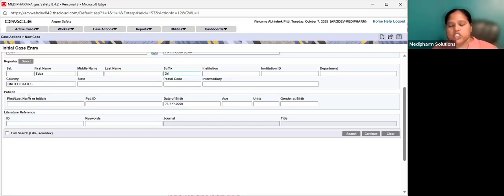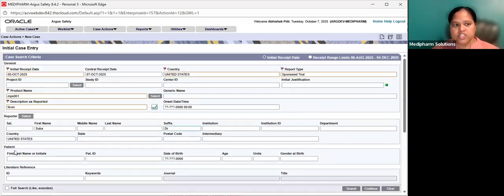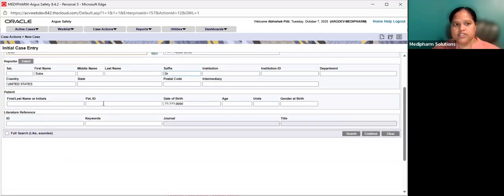And then finally, patient details. Okay, so to re-emphasize the criteria, for a valid report you should have an identifiable patient, an identifiable reporter, an adverse event and a suspect drug. So now we are going to fill the patient details. For HIPAA privacy, we will not be using any first name or last name. So you will just put some IDs. Okay. Let me put 001. Okay. And date of birth is 02.